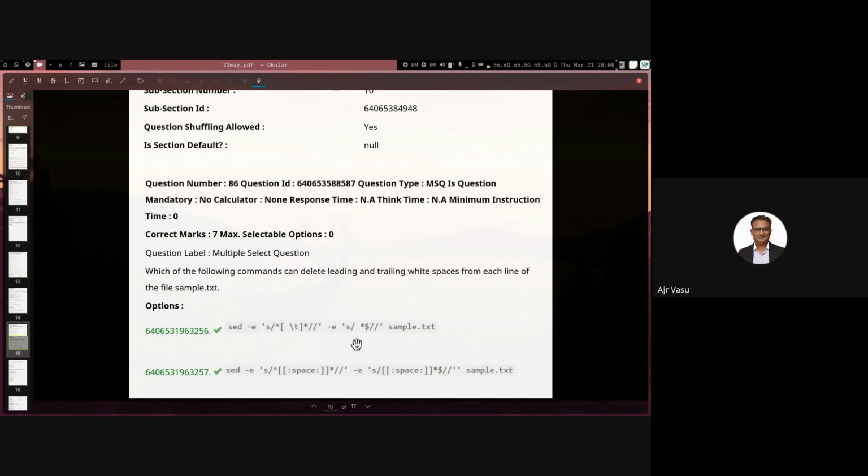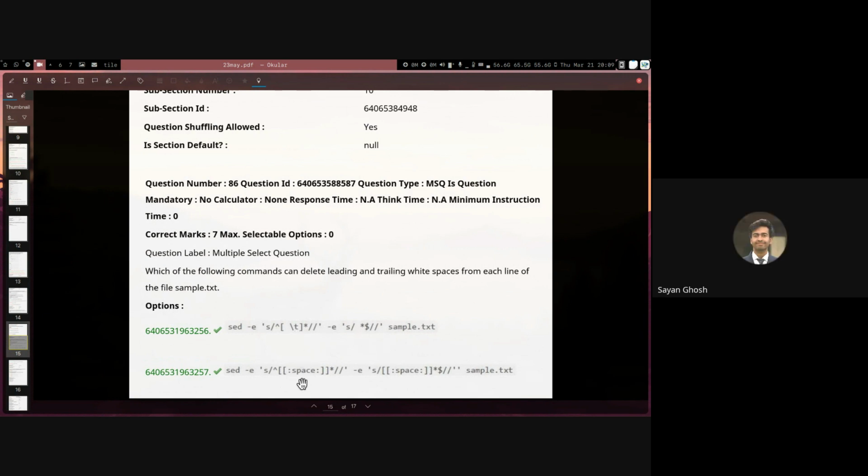So, in the first one, we are looking for a space or a tab. Yeah, a space or a tab. And in this one, we are just saying any number of spaces, but towards the end. Yes. So this is also any number of spaces or tabs at the start. Correct. This is just space.